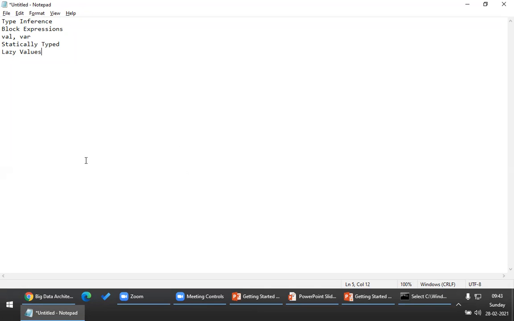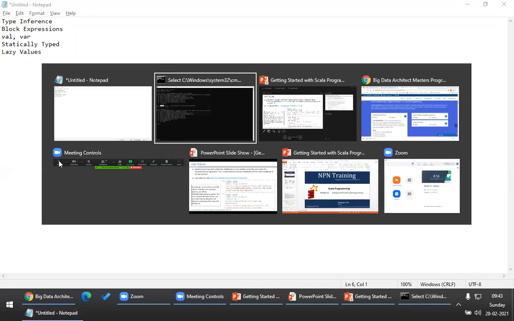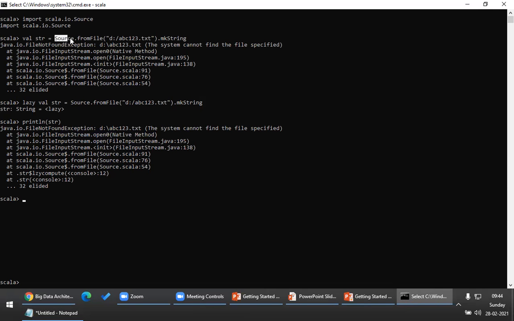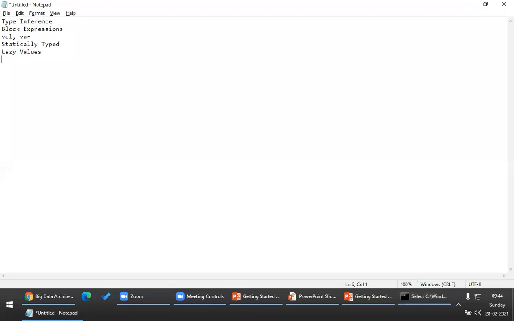Clear? And how do you prove that Scala uses the Java library? One such example I showed you here: when I made use of Scala code, it was internally using the Java library, right, Santosh? Yes. Okay, right. Can I get a confirmation from everybody? Is everything clear, guys? Can you speak out? Is it clear? Yes, sir. Okay, that's very good.